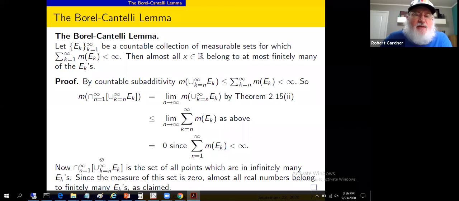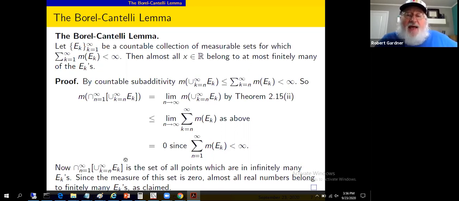And then we're intersecting those as we go. So if I were to take the intersection for n equals 1, n equals 2, and n equals 3, we'd get all of the points that occur in that union except those possibly in E sub 1 or E sub 2 or E sub 3. Now, they could be contained in some of the others, but what will be eliminated is those that occur in the first 2 or the first 3 of those sets.